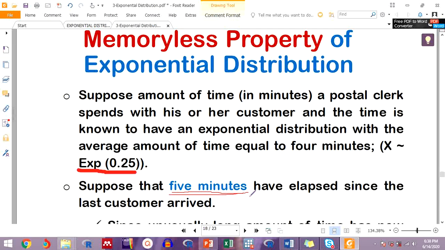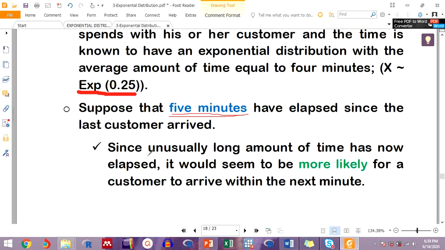To put it clear, if your average saving is, let's say, 2 minutes, and you have spent 5 minutes without receiving a customer, then under normal situation you could be thinking that in the next minute, in the next 2 minutes or 3 minutes, it's likely that the customer will be coming, given that you have been waiting for 5 minutes. That could be the expectation, since an unusually long time has gone.